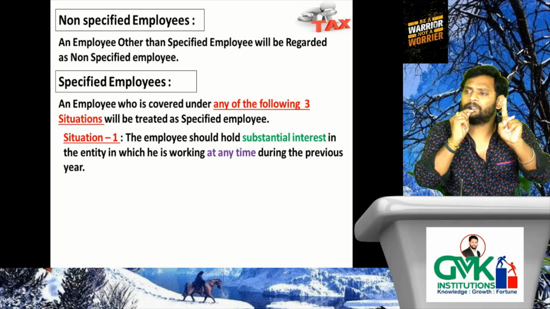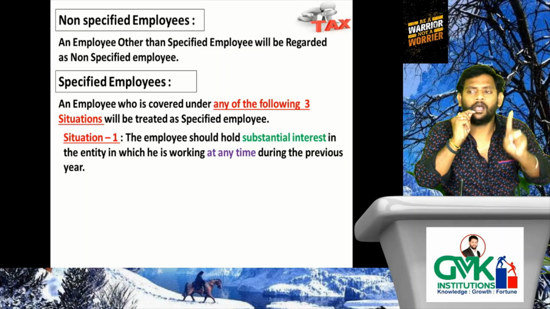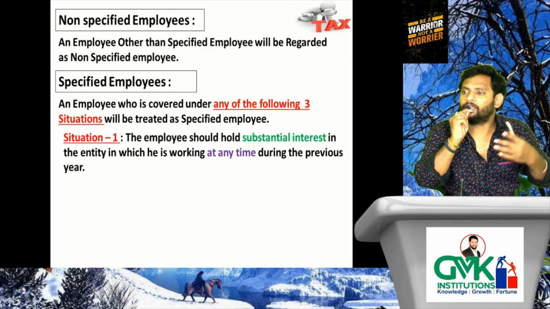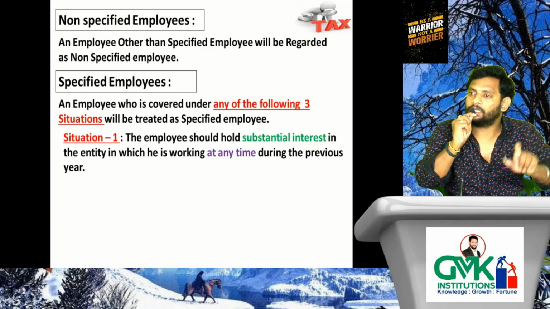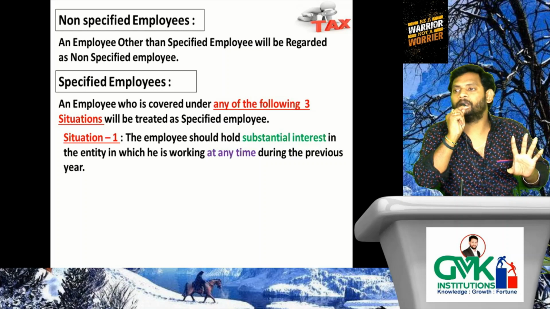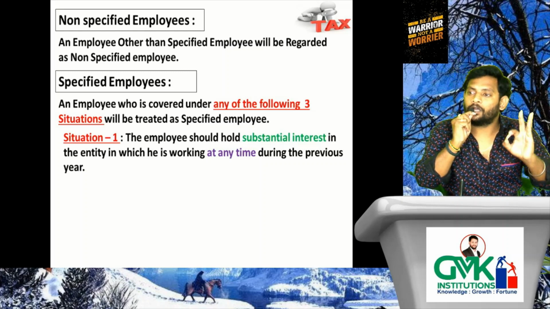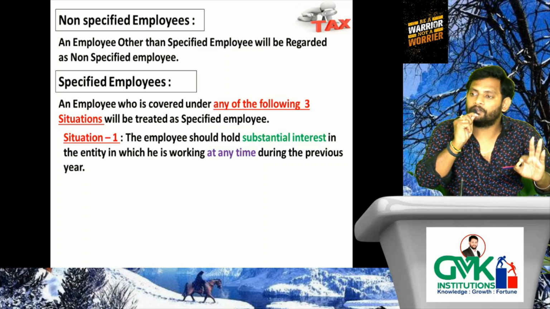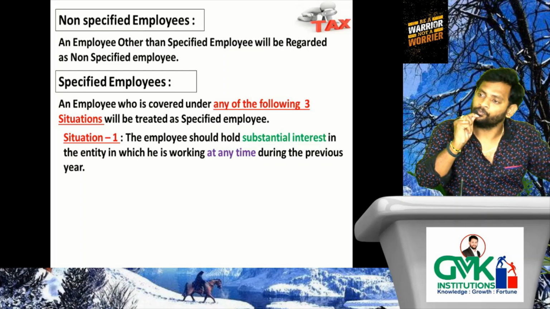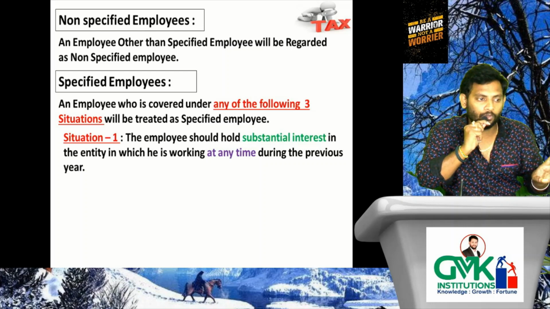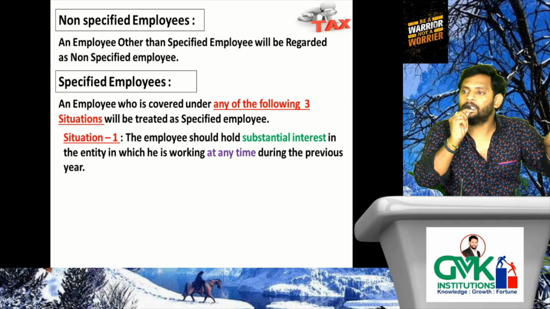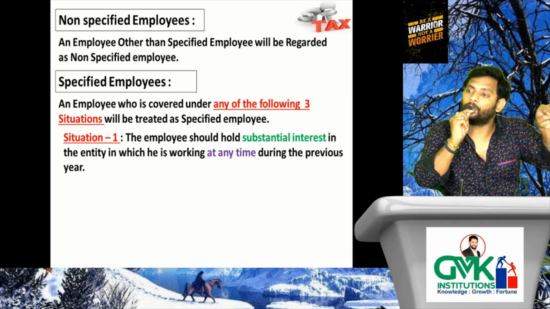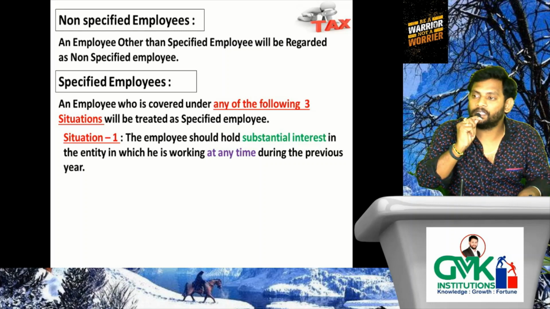Just one day, minimum 20% of voting power or minimum 20% of share of profit held by the employee for one day out of 365 days. That is enough to treat that employee as a specified employee. Is there any relevance to holding the substantial interest throughout 365 days? No. At any time means even one day held by the employee, he will be treated as a specified employee in that entity for that previous year.